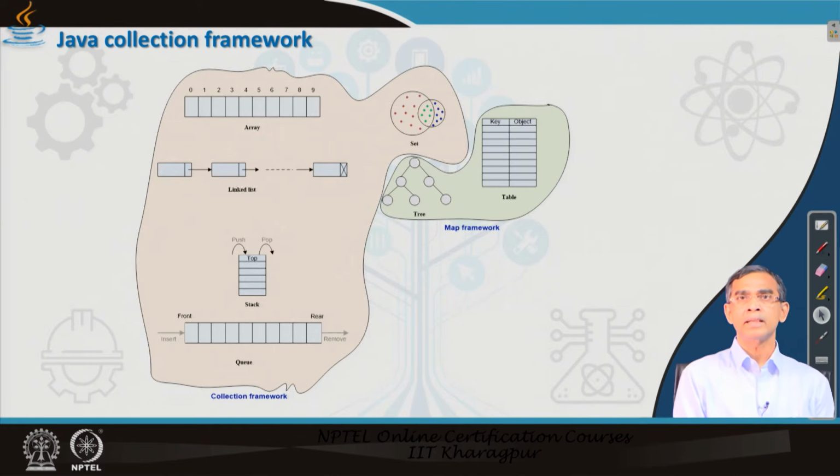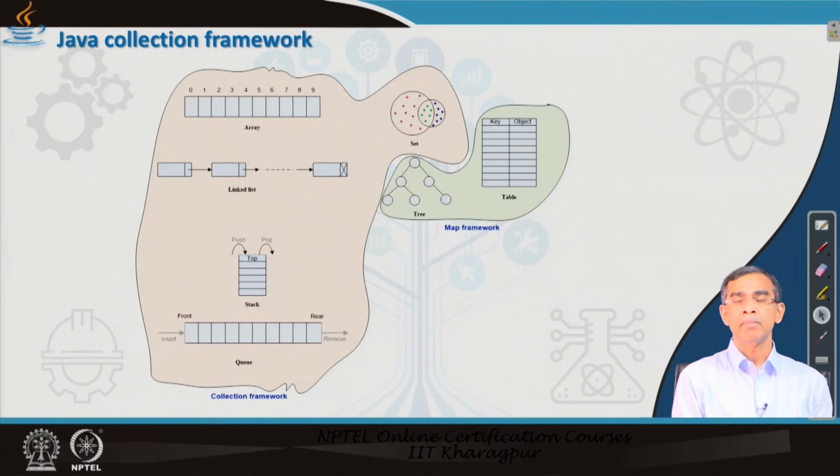Now the question arises: in what sense are the two frameworks, collection framework and map framework, different from each other? I just want to mention one thing. In the collection that we have learned, the objects are stored as a group of objects, either in an array, linked list or set.